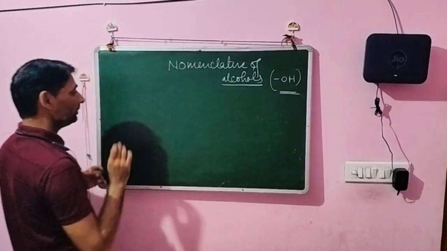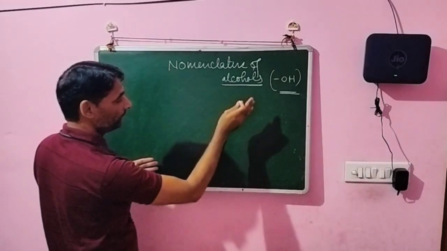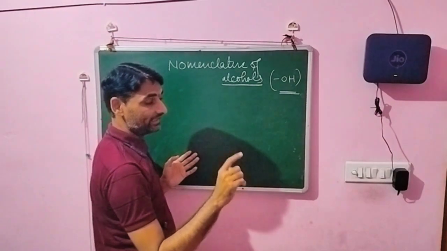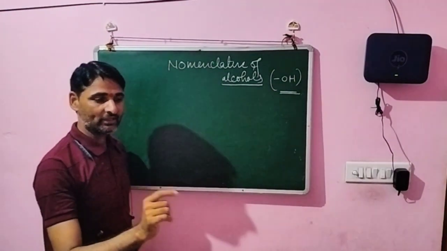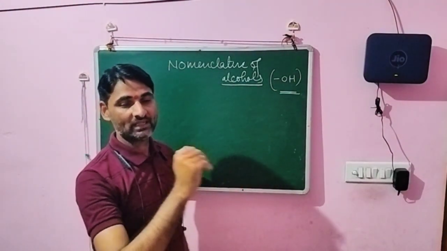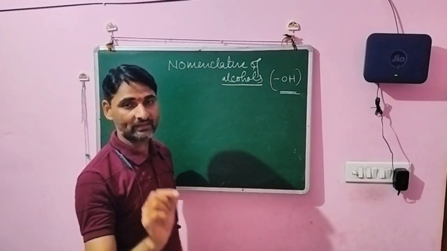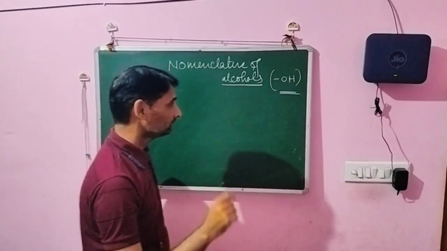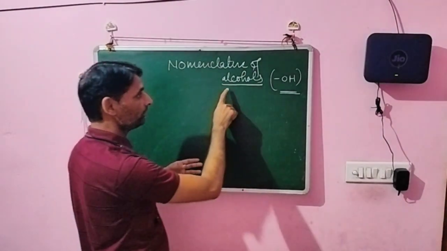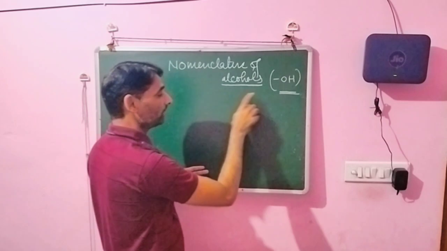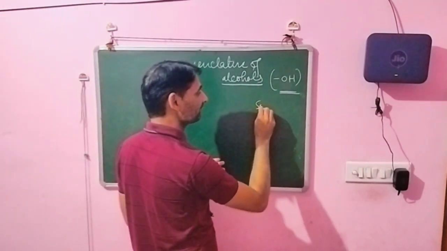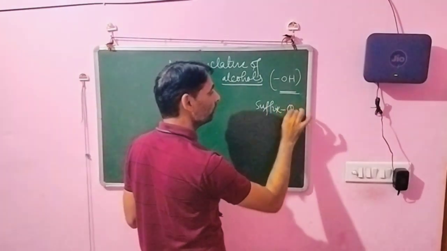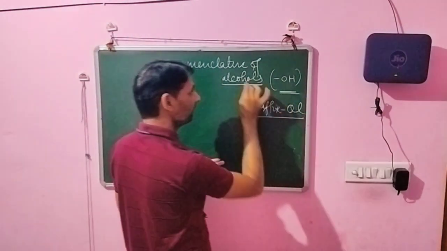You know that generally for nomenclature there are two words, one is prefix and the second is suffix. Prefix means the words written first in the nomenclature of a compound, these are known as the prefix, and those written later are known as suffix. So generally suffixes are related to the functional group. For the alcohol we use the suffix ol, OL. This is the suffix for alcohols.